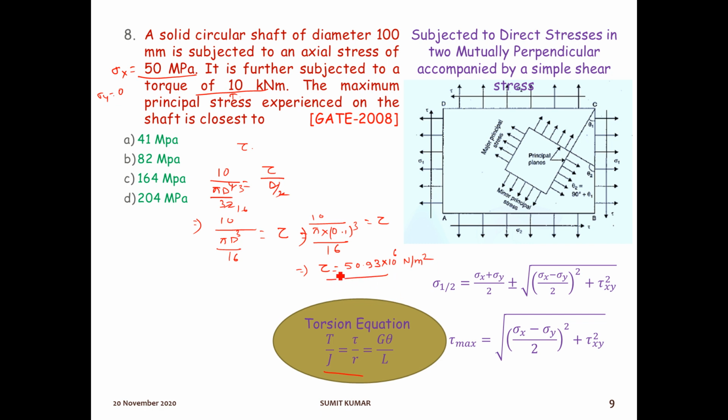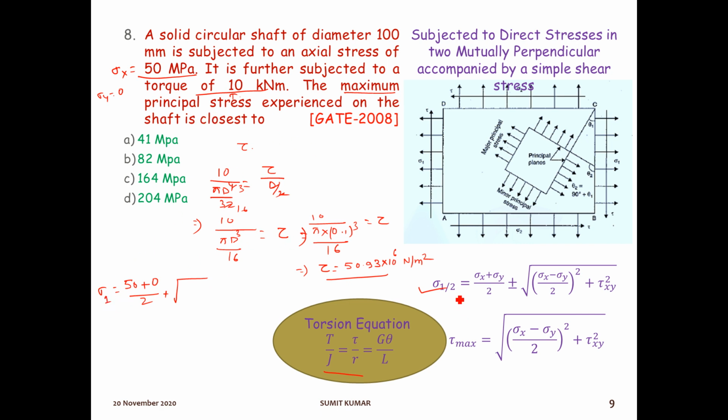Now we have the value of shear stress and sigma x, sigma y. So just put all these three values in the principal stress. We know we need to calculate this principal stress, means we will use this formula. So sigma is equal to what? Sigma x plus sigma y. Sigma x is given 50 MPa and sigma y is not given, so it will be 0, by 2, plus, this is asking about the maximum principal stress, no? So maximum will be sigma 1.